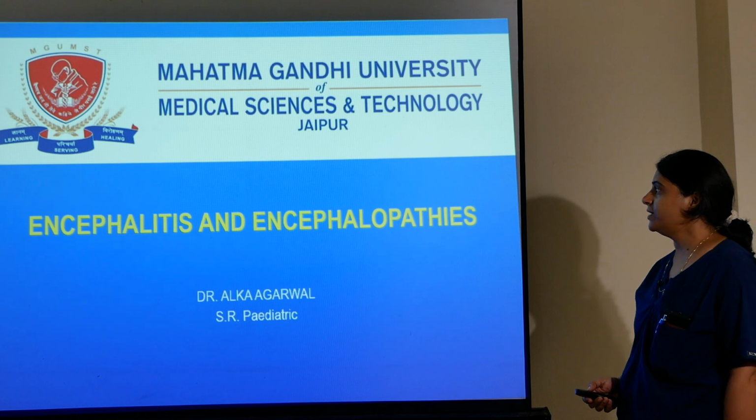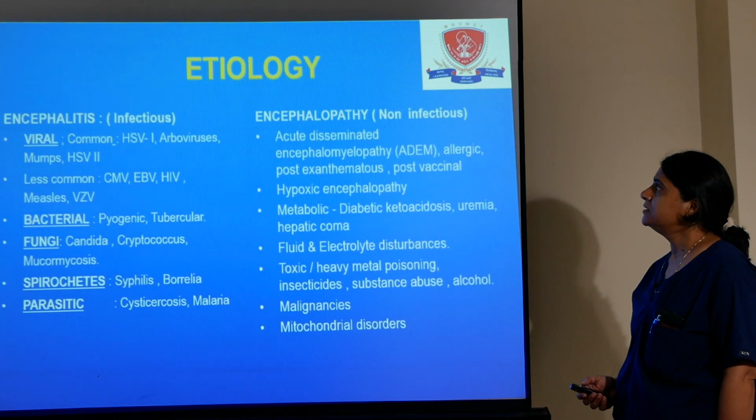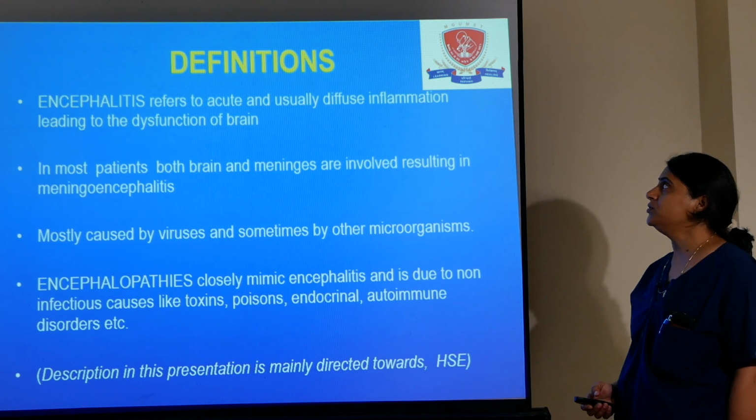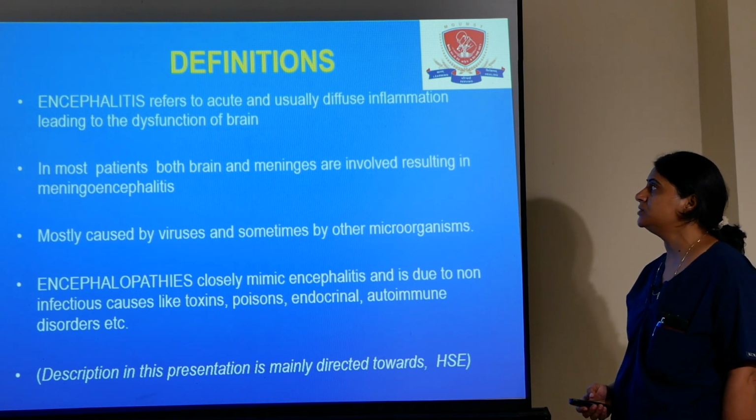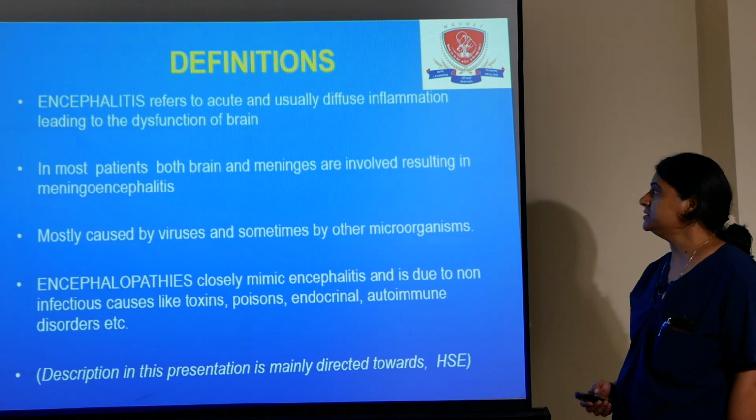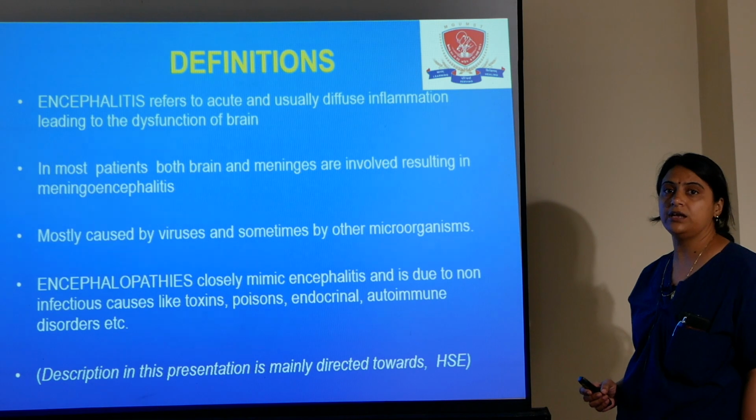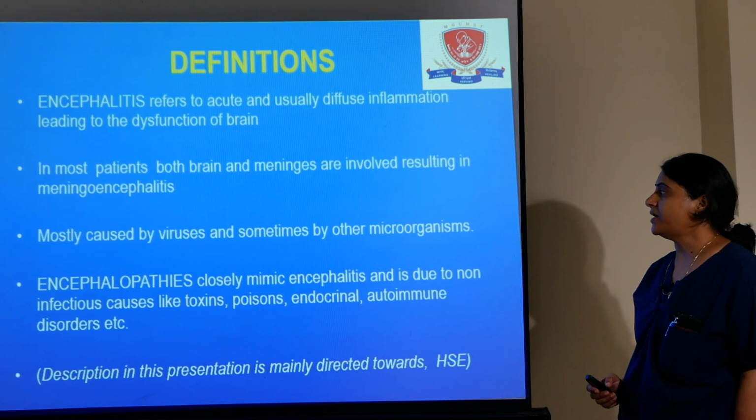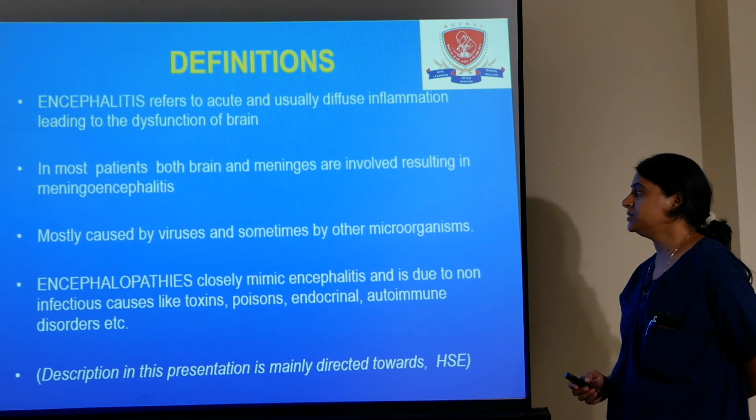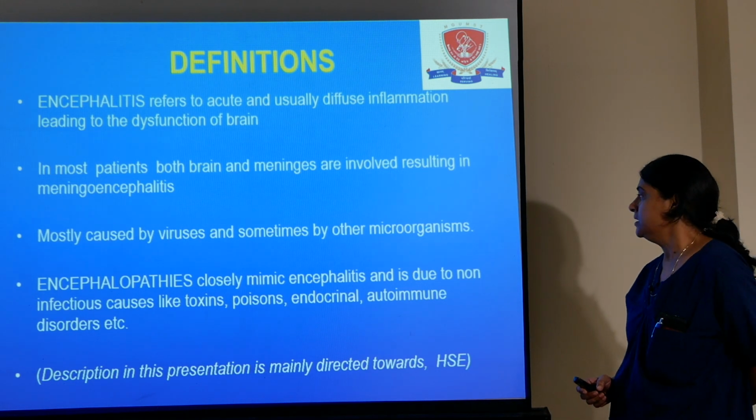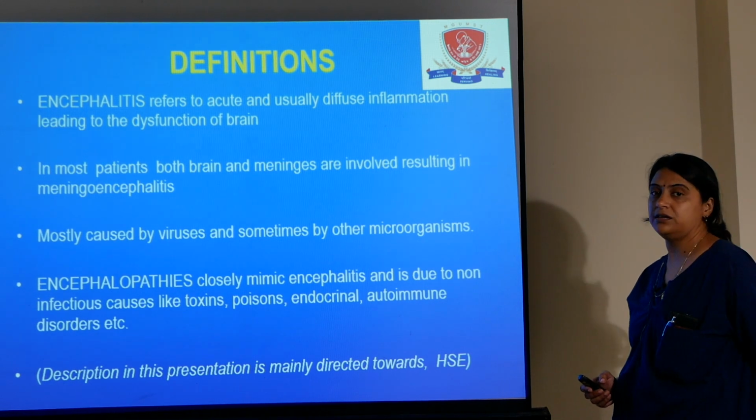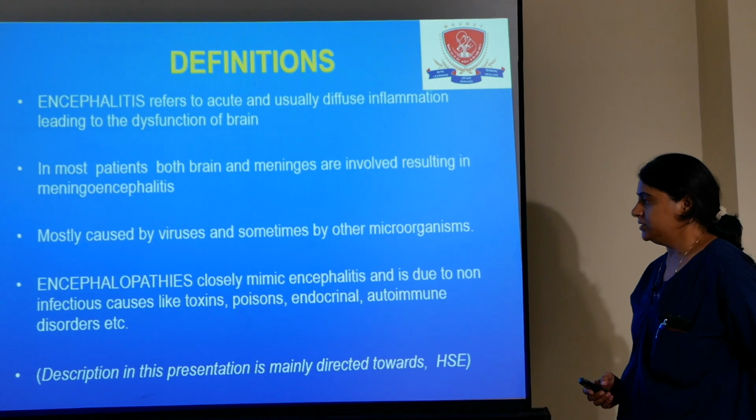Today's topic is encephalitis and encephalopathies. What is encephalitis? Encephalitis refers to acute and usually diffuse inflammation leading to dysfunction of the brain. In most patients, both brain and meninges are involved, resulting in meningoencephalitis, mostly caused by viruses and sometimes by other microorganisms. Encephalopathies closely mimic encephalitis, but are due to non-infectious causes like toxins, poisons, endocrinal causes or autoimmune disorders.